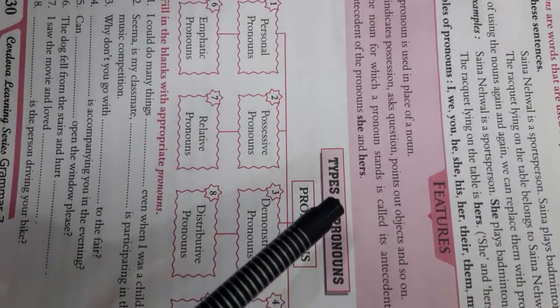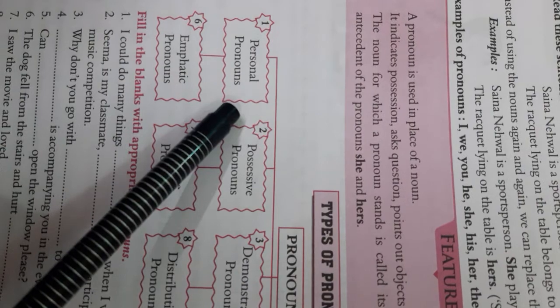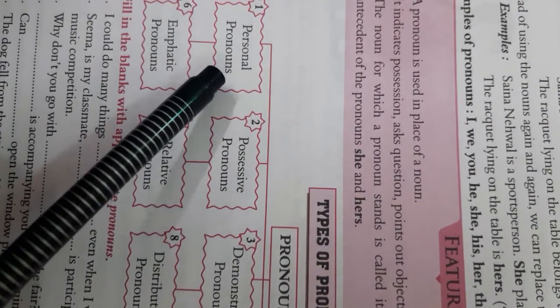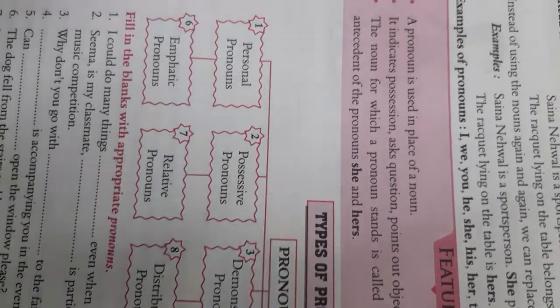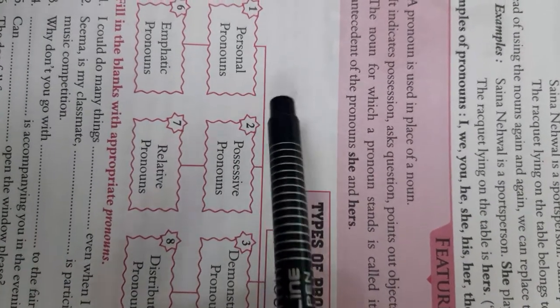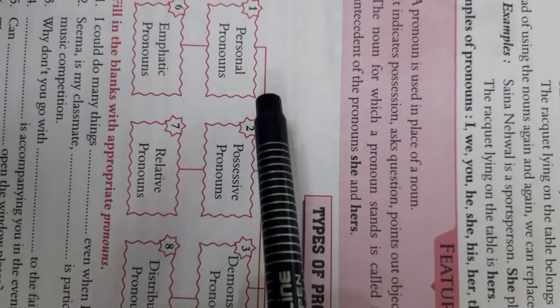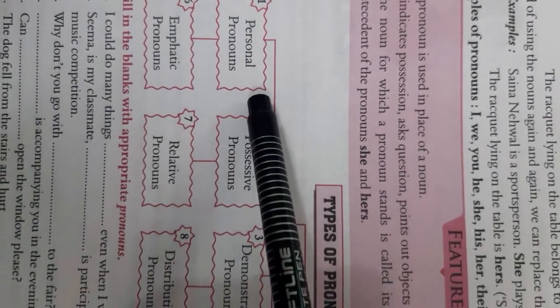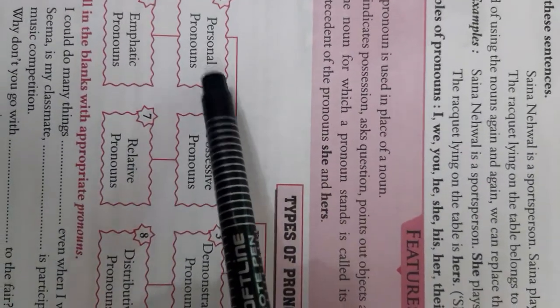And then we have different types of pronouns. The very first one is the personal pronoun. Now, the personal pronouns are those pronouns which replace the name of a person or anything, right?